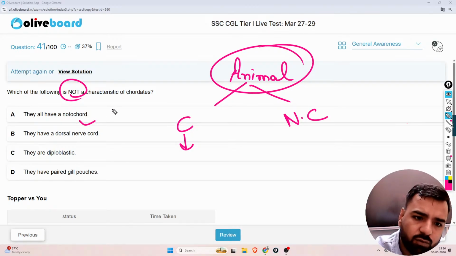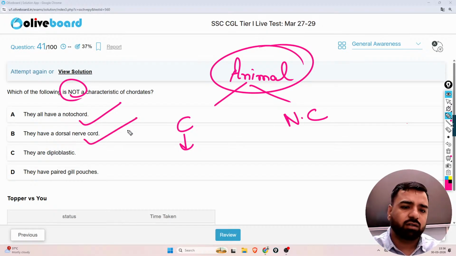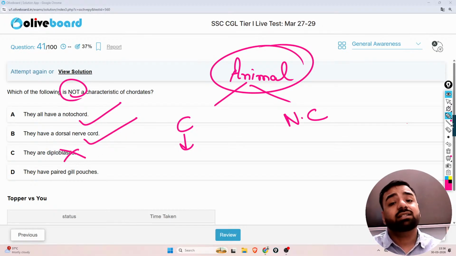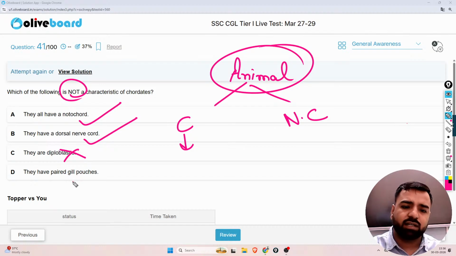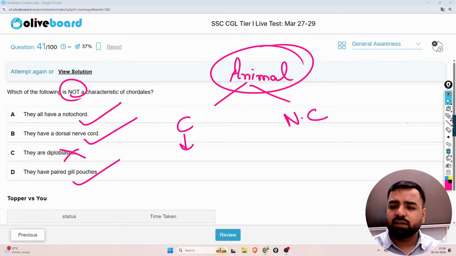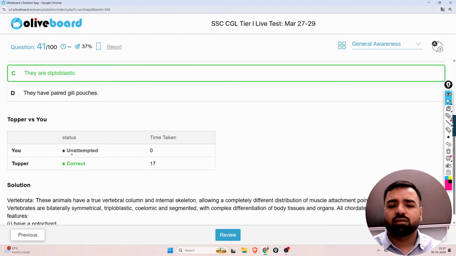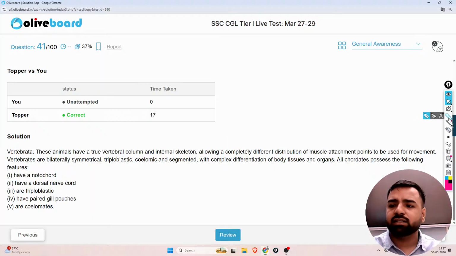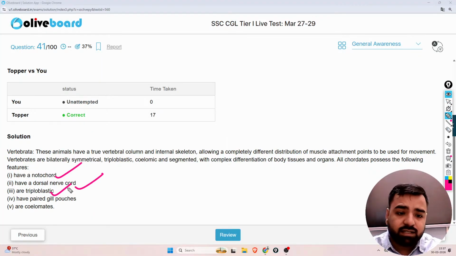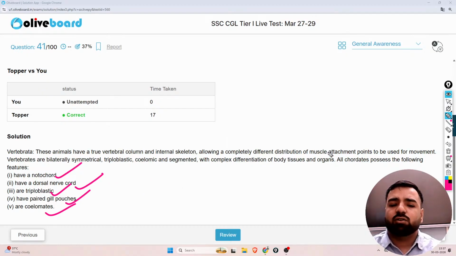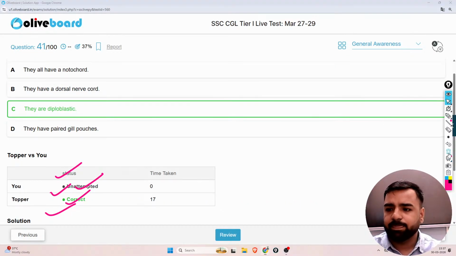So yes, they all have a notochord. They have a dorsal nerve cord. They are not diploblastic, they are triploblastic basically. They have paired gill pouches. You can talk about fishes here, right? Because of which they are able to survive, taking the oxygen from the moisture. So option C is not good, that's the wrong option basically. So these are the characteristics: they have a notochord, a dorsal nerve cord, they are triploblastic, they have paired gill pouches, and they are coelomates. So yes, guys, this option was wrong here, so that's why we'll go with option number C only.